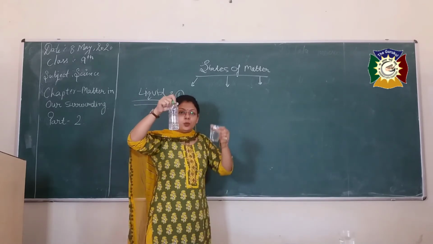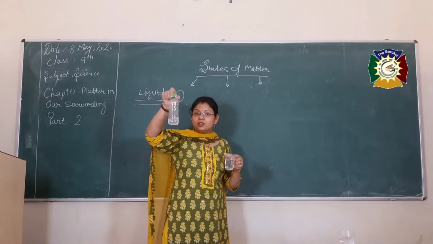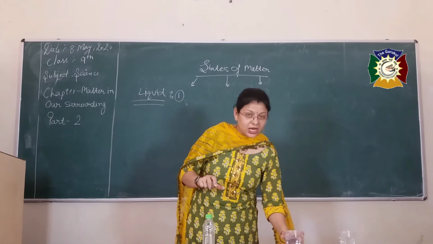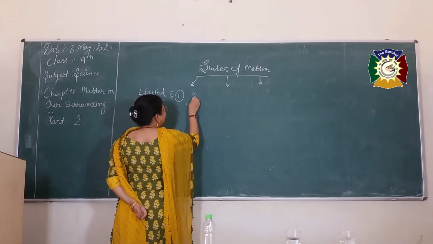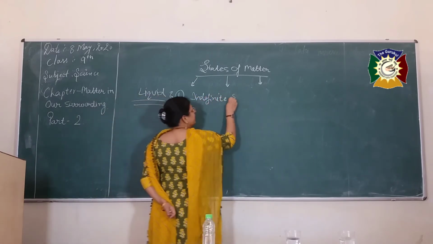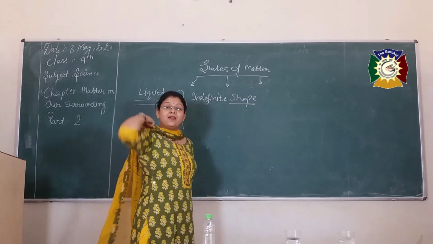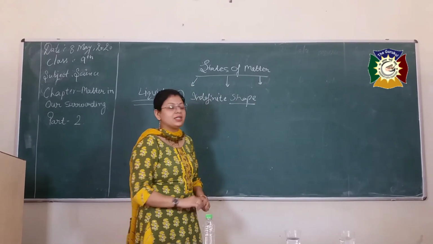But if I pour the water into this bottle, it attains the shape of the bottle. That means the shape of a liquid is not definite. Liquid does not have a definite shape. It can attain the shape of anything in which it is kept.